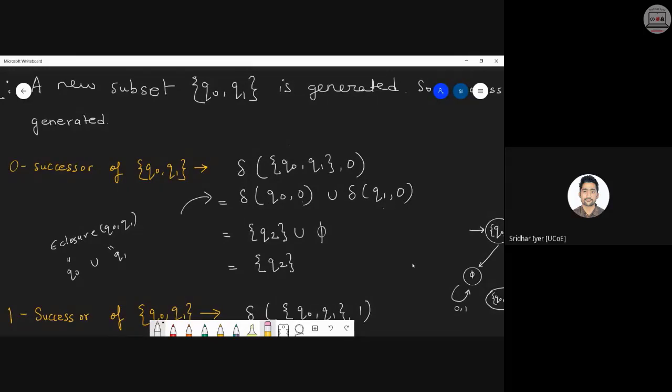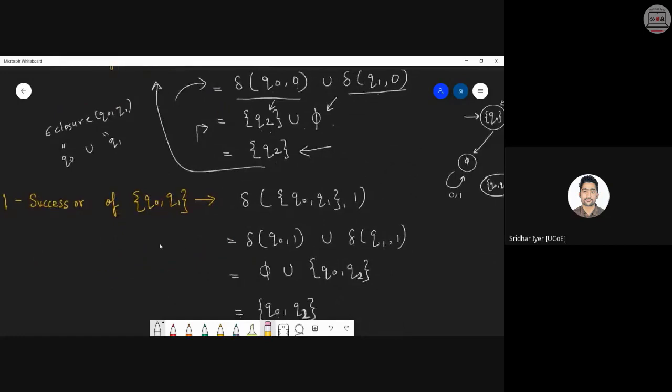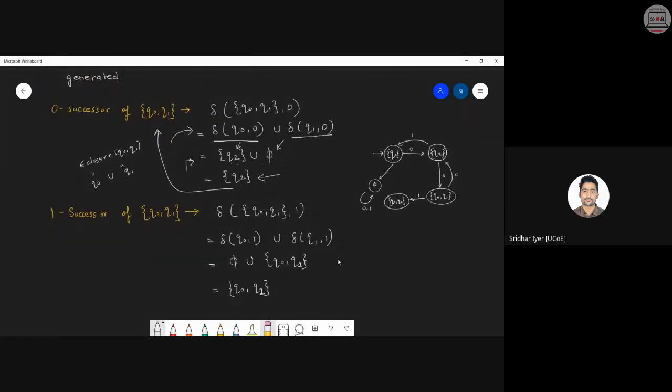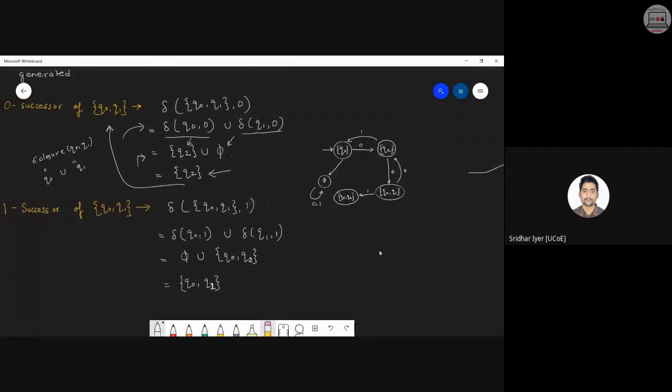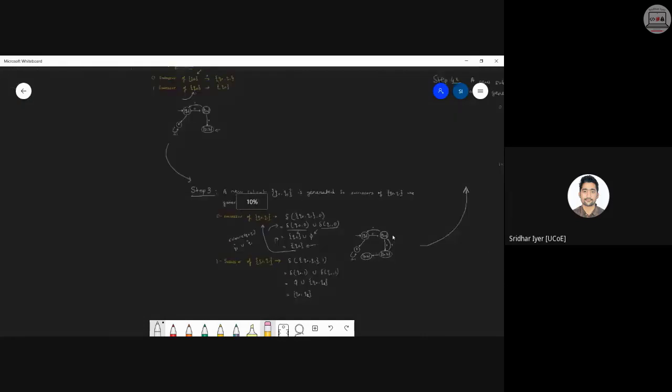So now we have transition of Q0 on 0 in our table. Similarly, we have transition of Q1 on 0 in our initial table. So from that, we came to know that it is nothing but Q2 and it is nothing but epsilon or null. So Q2 union null is nothing but Q2 only. So that is the final result of zero successor of Q0, Q1. Clear? In the same fashion, you can go with one successor of Q0, Q1 and then keep on proceeding with this answer until we get a final value where no more successors can be found out. Clear with this? So let me stop this lecture here and we can continue doing it in our next lecture.